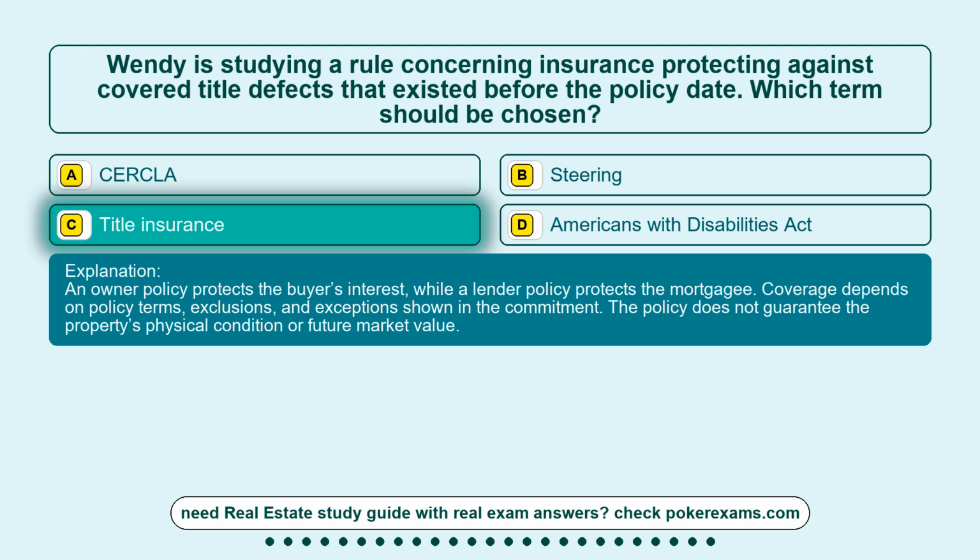An owner policy protects the buyer's interest, while a lender policy protects the mortgagee. Coverage depends on policy terms, exclusions, and exceptions shown in the commitment. The policy does not guarantee the property's physical condition or future market value.